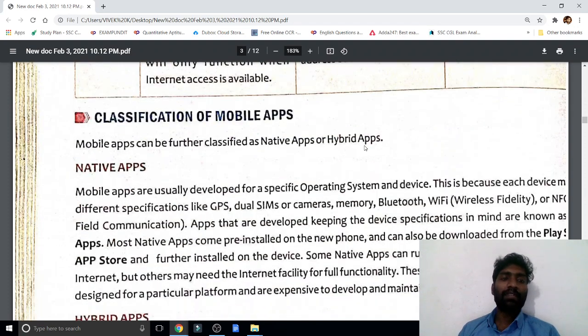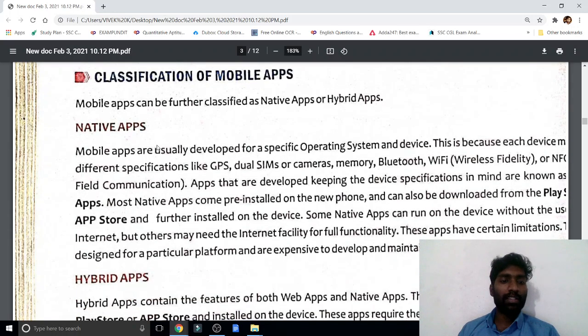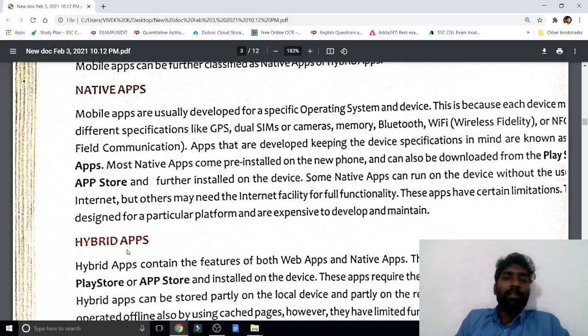Now, classification of mobile apps. Mobile apps are classified into only two types: native apps and hybrid apps. Whenever you buy a mobile, a few applications are already installed. Those we call native apps. The applications we install on our own are called hybrid apps. When we buy a tablet or mobile, apps that are already installed are native apps. Examples: GPS, dual SIM, camera, memory, Bluetooth, Wi-Fi.